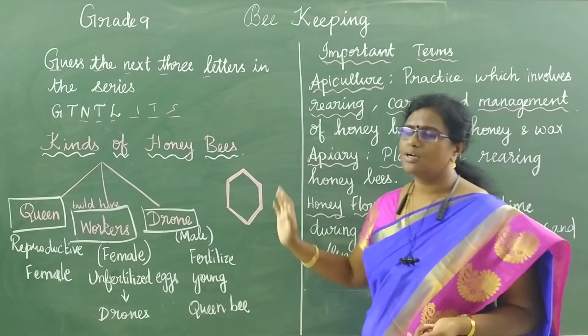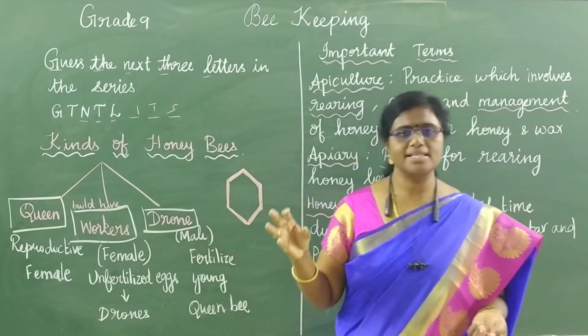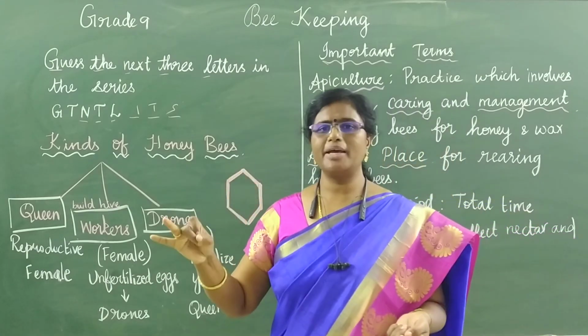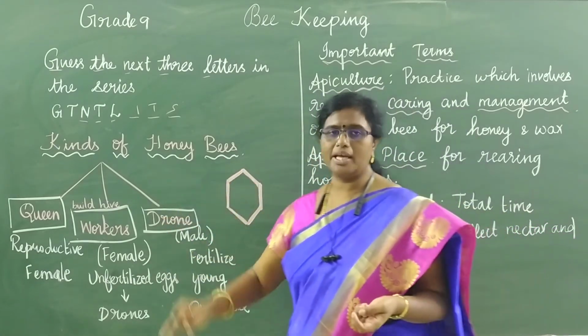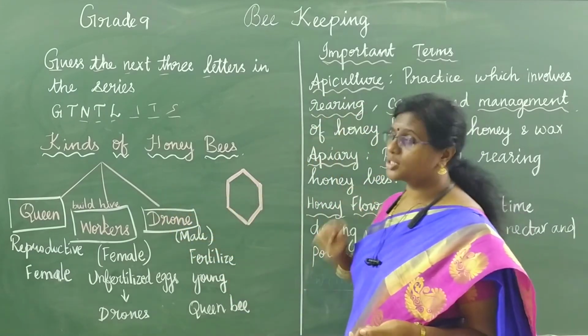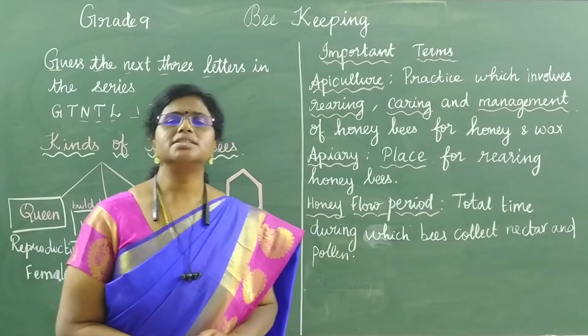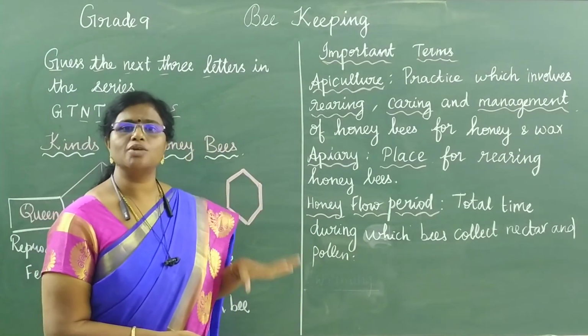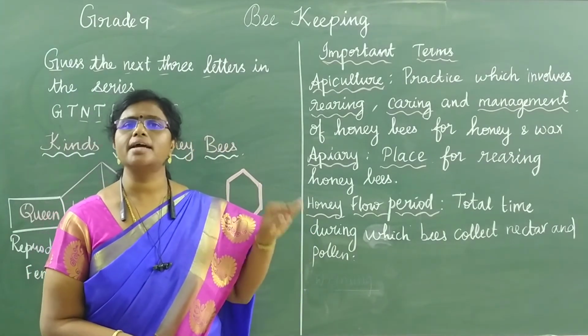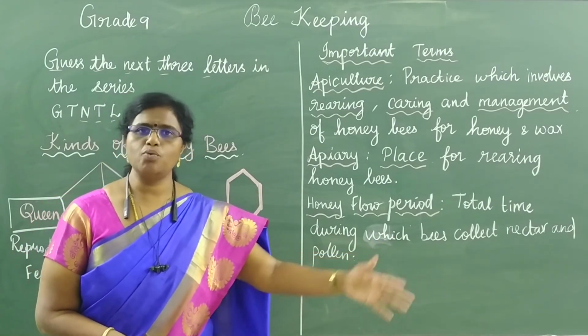So before that, once again I will brush up the points. There are three kinds of honey bees: queen bee, male bee, and then worker bee. Male bee is called the drone bee. The next one is about the important terms. First term we are seeing about the apiculture, that is practice which involves rearing, caring and management of honeybees for honey and wax.